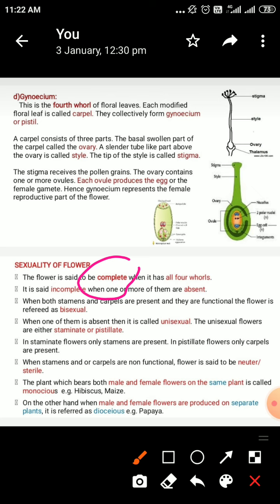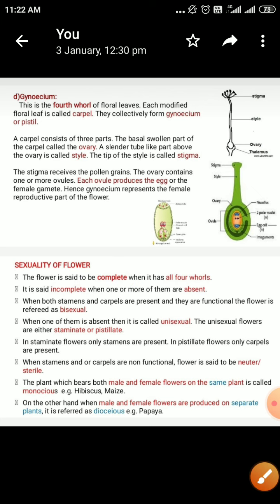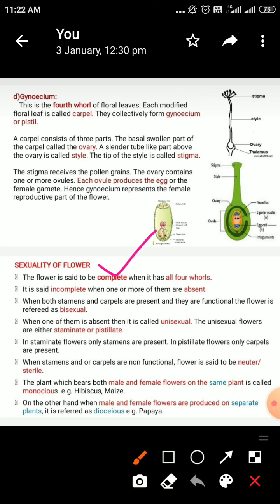When all of the four floral leaves are present, the flower is called as complete.